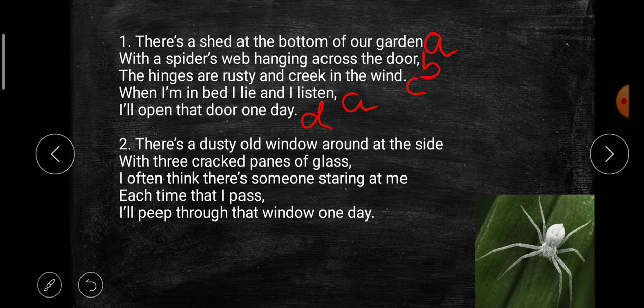Now the second stanza. First word is side. We'll label it with letter A. Next word is glass. New sound, so we'll take the next letter, that is B. Next word is me. Again a new sound, so we'll label it with the next letter, that is C. Now the next word is pass. Pass and glass are rhyming words, so we'll repeat the letter B. Next word is day. Again a new sound, so we'll take the next letter, that is D.